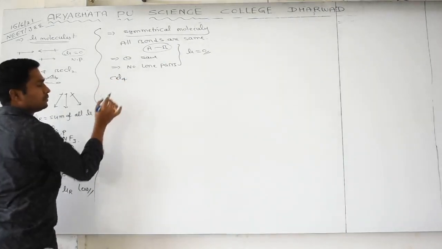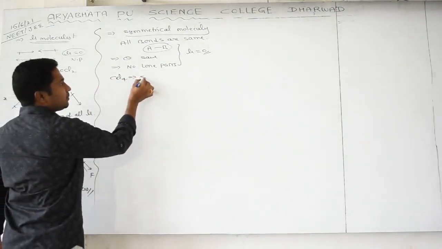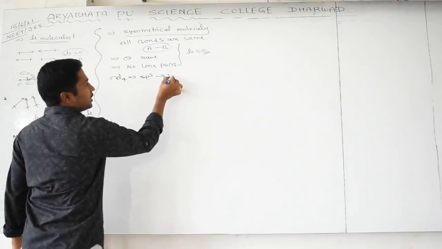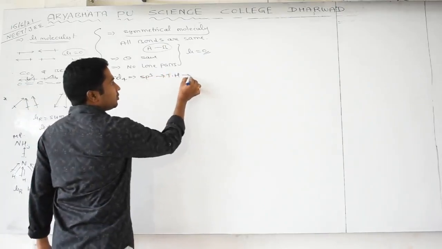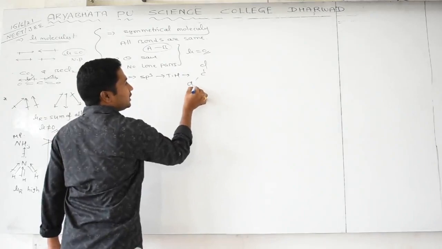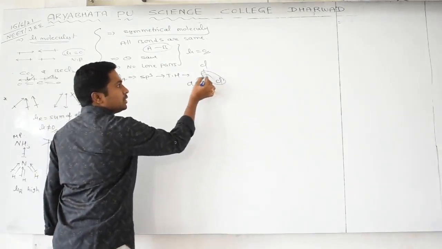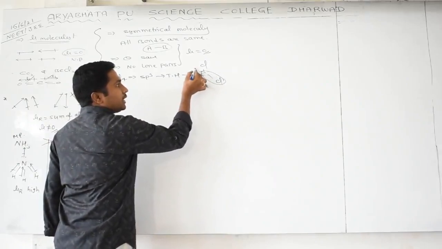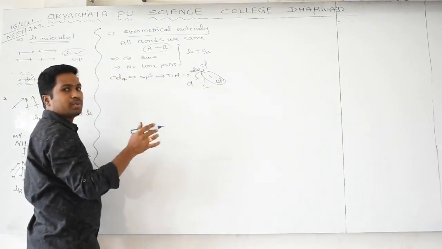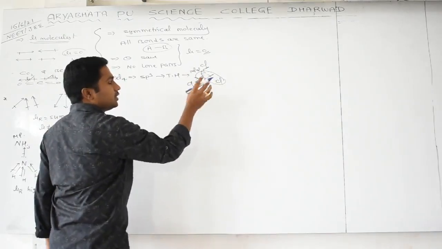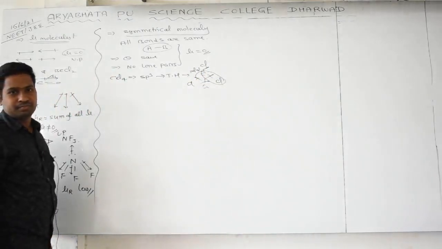I will tell you one example. CCl4 is there. CCl4 has which shape? sp3 hybridization, tetrahedral geometry. Tetrahedral geometry means C, Cl, Cl, Cl and Cl. Yes, all are the same CCl bonds, all angles are the same, 109 degrees 28 minutes, no lone pair. That is why they mutually cancel and the net moment is 0.